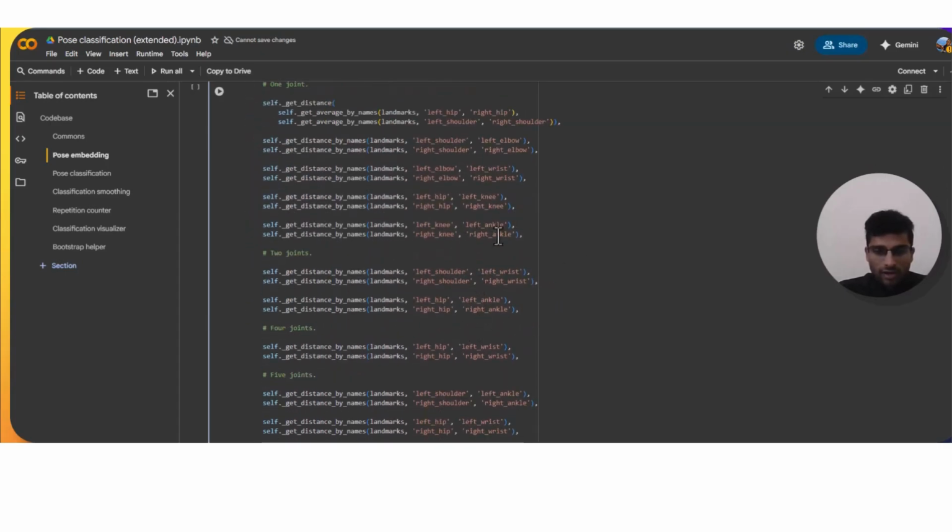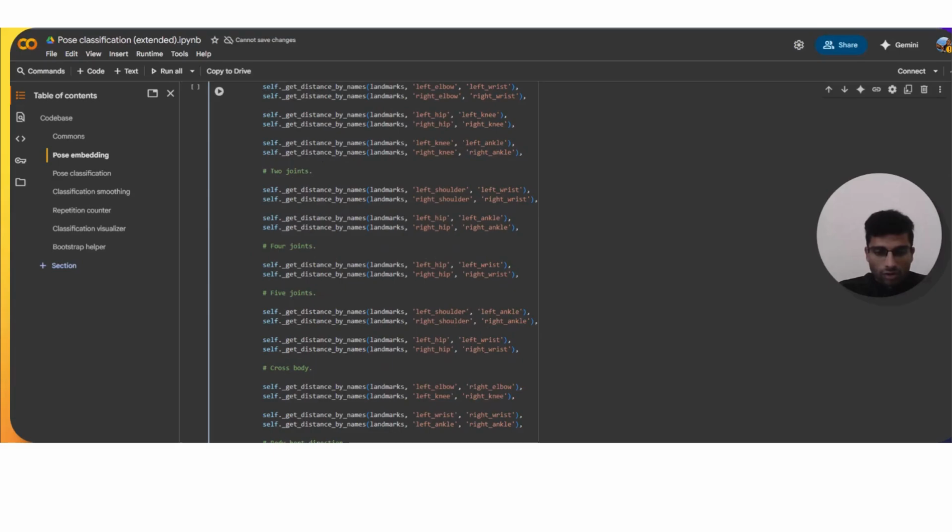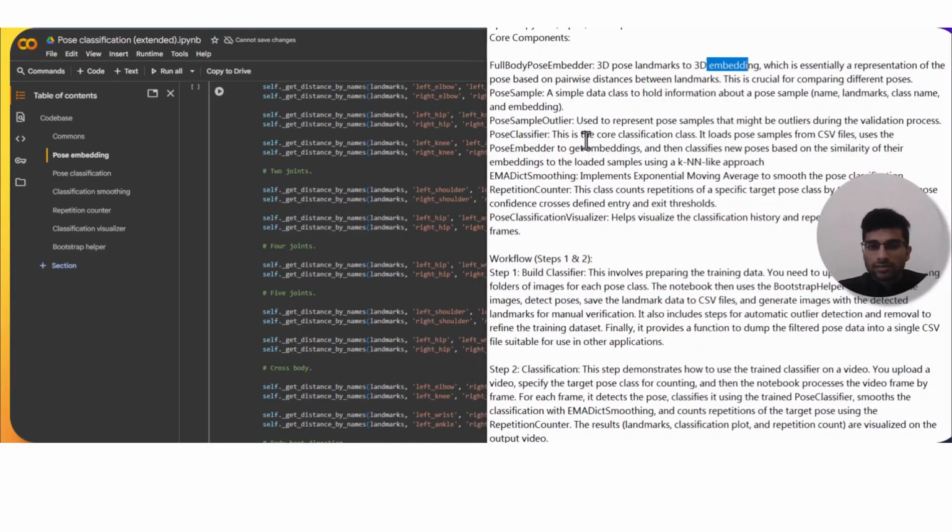You may see right hand, right ankle, left knee. There are a lot. So to understand this, I have made a small one-pager notepad. Here we have the full body pose embedder function, which I have already explained.